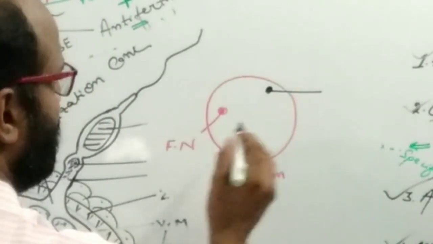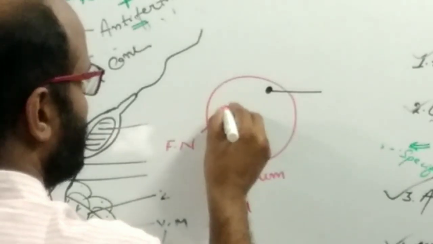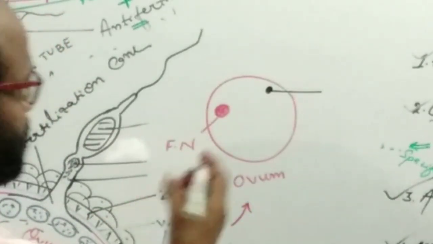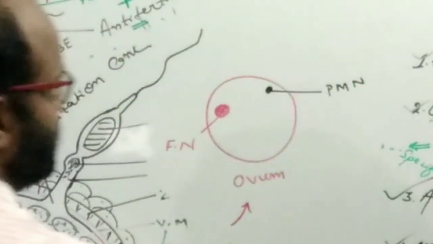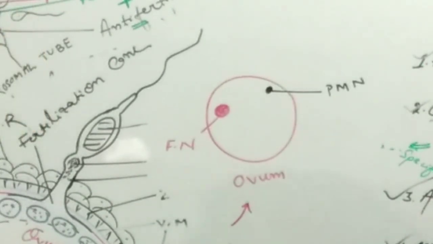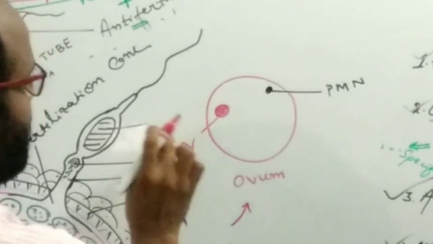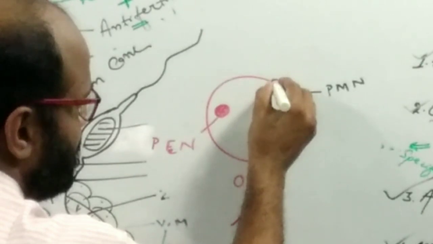Now the sperm nucleus is known as the pro-male nucleus, and the nucleus of the ovum is now known as the pro-female nucleus.